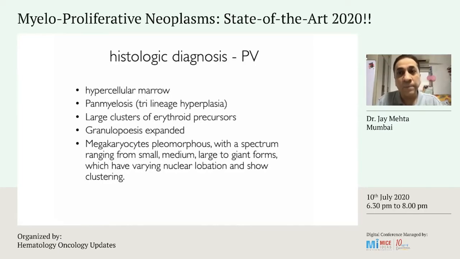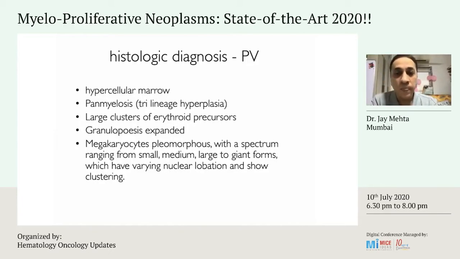Now, as far as the pre-fibrotic phase goes, how do you distinguish that? It can overlap with the features that one sees in essential thrombocythemia. The trick is that you seldom get fibrosis in essential thrombocythemia. If you get any variable degree of fibrosis, that favors a cellular phase of primary myelofibrosis or the prefibrotic phase, and the distinguishing feature would be the megakaryocyte morphology. If you see these bulbous nuclei, that is not ET, that has to be the prefibrotic phase